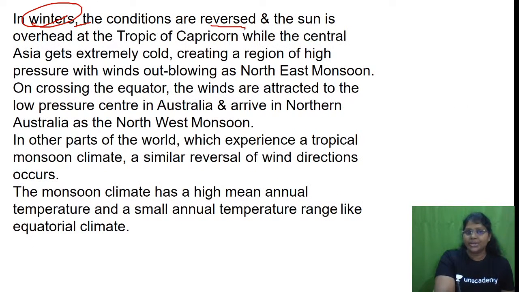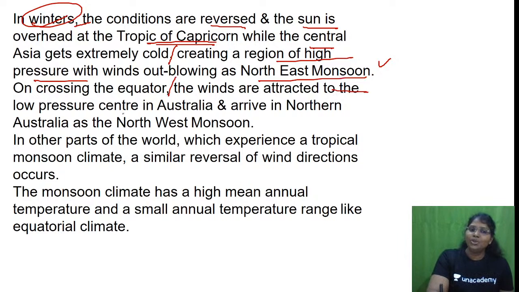The conditions are reversed. The sun is over the Tropic of Capricorn, while Central Asia gets extremely cold, creating a region of high pressure with winds outblowing as a northeast monsoon. On crossing the equator, winds are attracted to the low pressure center in Australia and arrive in northern Australia as a northwest monsoon. Even if you don't understand this monsoon topic, don't worry.